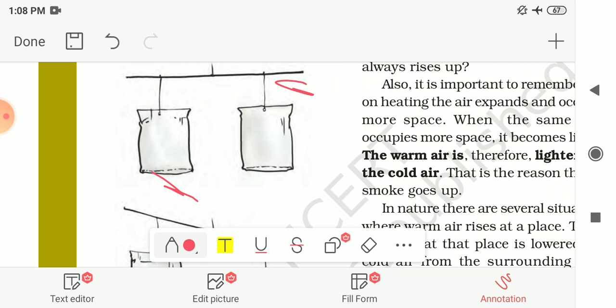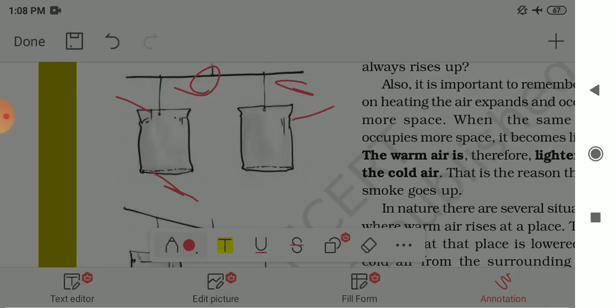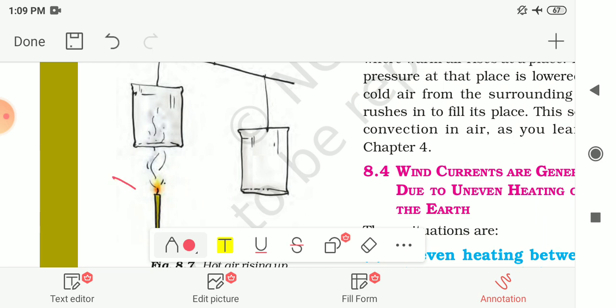Then hang these 2 paper bags or paper cups on this stick, like you are making a weighing machine. Then tie a piece of thread in the middle of the stick, and hold the stick by this thread as a balance, and put a burning candle below one of the bags. Here it is shown in this next figure. Put this burning candle below one of the bags and observe what is happening. Why is the balance of the bags disturbed, and does this activity indicate that warm air rises up?